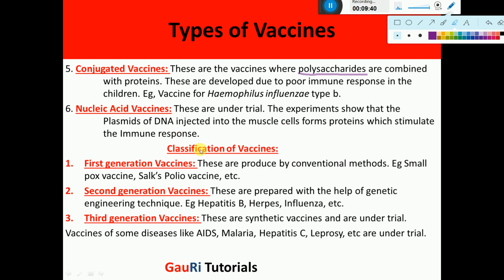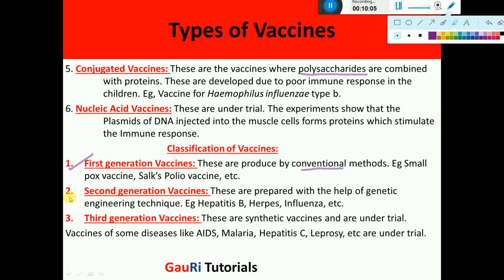Then is another type of classification of vaccines on the basis of the time period. Now first is the first generation vaccine. These were produced by the conventional methods, these traditional methods like introduction of the germs directly, or a part of germs directly into the body. Examples are smallpox vaccine, Salk polio vaccine.